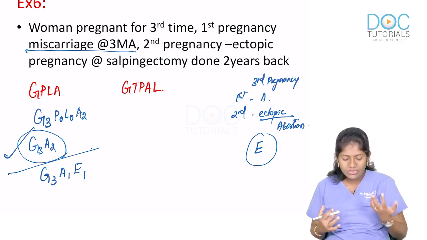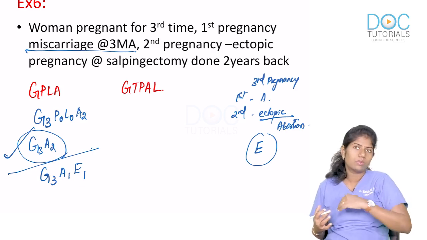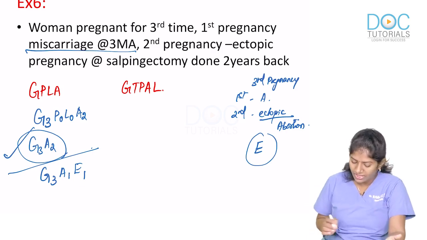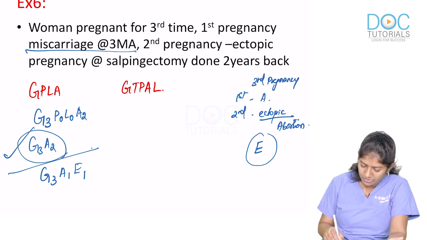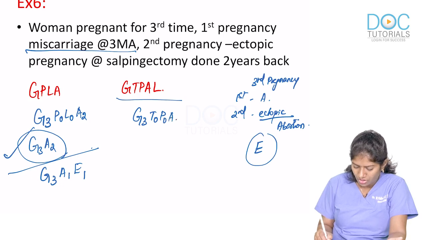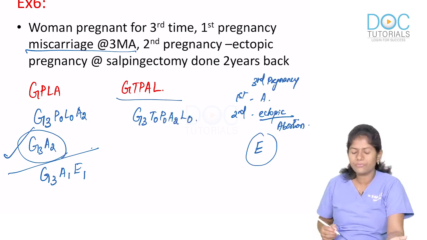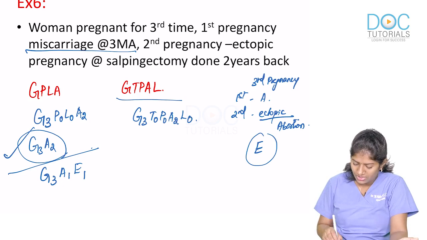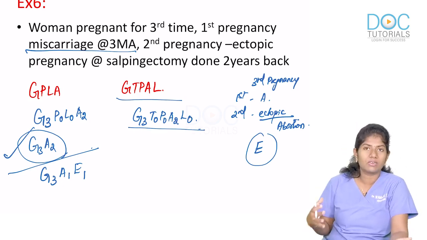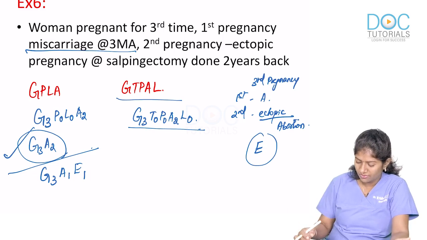Okay, so gravida 3, abortion 2, or gravida 3, abortion 1, ectopic 1 will be the perfect obstetric score for the given example. And under GTPAL, it's just simple. It's gravida 3, T0, P0, abortion 2, L0. Okay, so it's as simple as that. This is the correct obstetric score, GTPAL score for the given example.